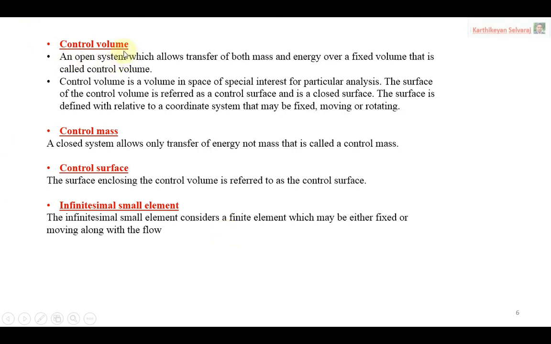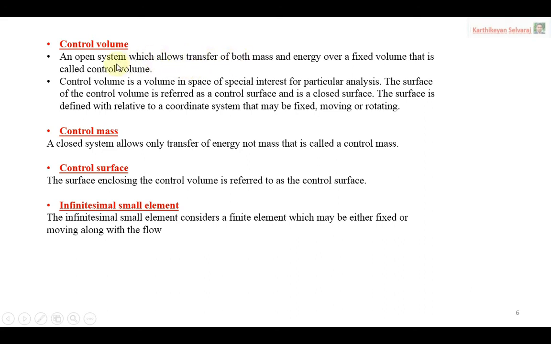Now we come to the definition. The control volume is nothing but an open system which allows transfer of both mass and energy over a fixed volume. That is called the control volume. A system is a combination of surroundings and other things. You are studying thermodynamics; it may be a confined matter in a particular region, that is called a system.